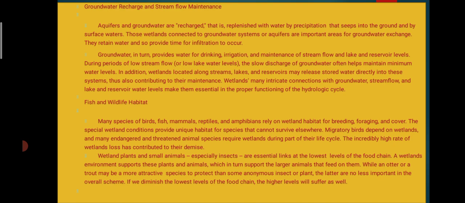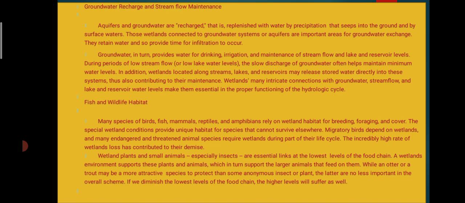That is nothing but the groundwater recharge. That means a wetland is also important for the groundwater recharge, and for stream flow maintenance. That means that an artificial reservoir can be maintained with the help of a wetland. Then fish and wildlife habitat.